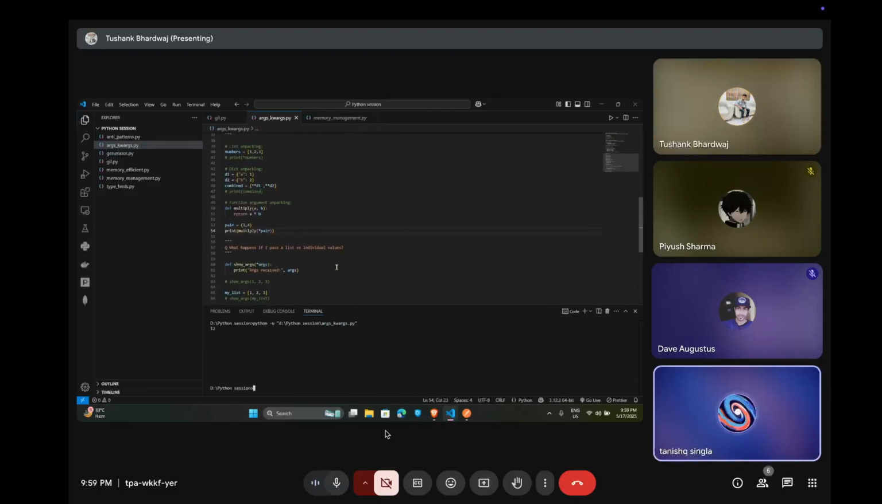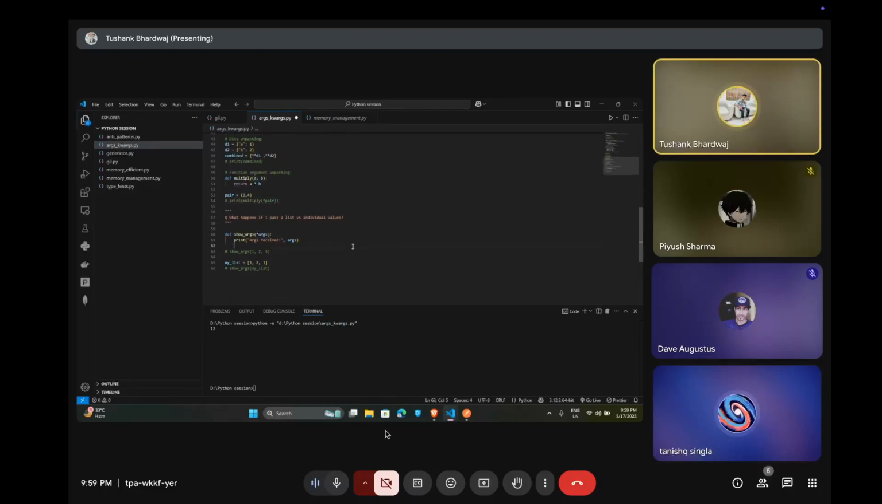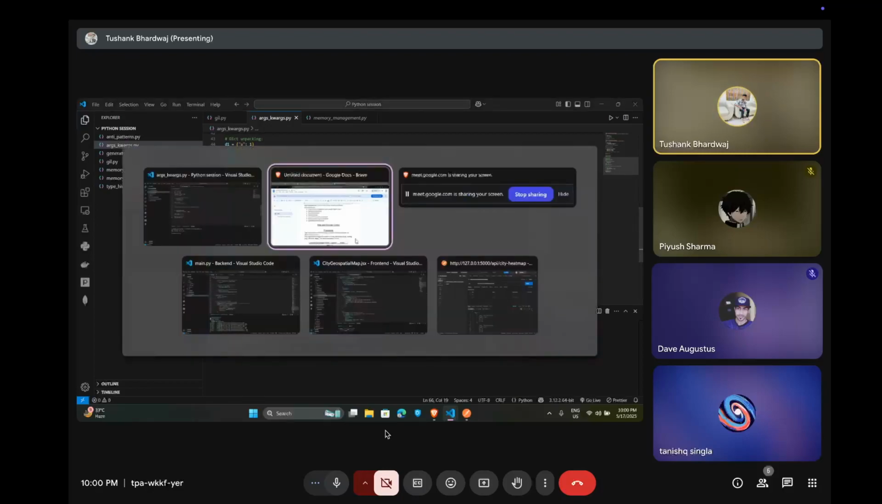And here is a twist: what if I pass a list versus individual values? This is a main point in this topic. In this case it will count in a different manner, like one, two, and three. But if I pass the whole list, it will only count as one, as a single value in kwargs. So this is a sort of basic functions.